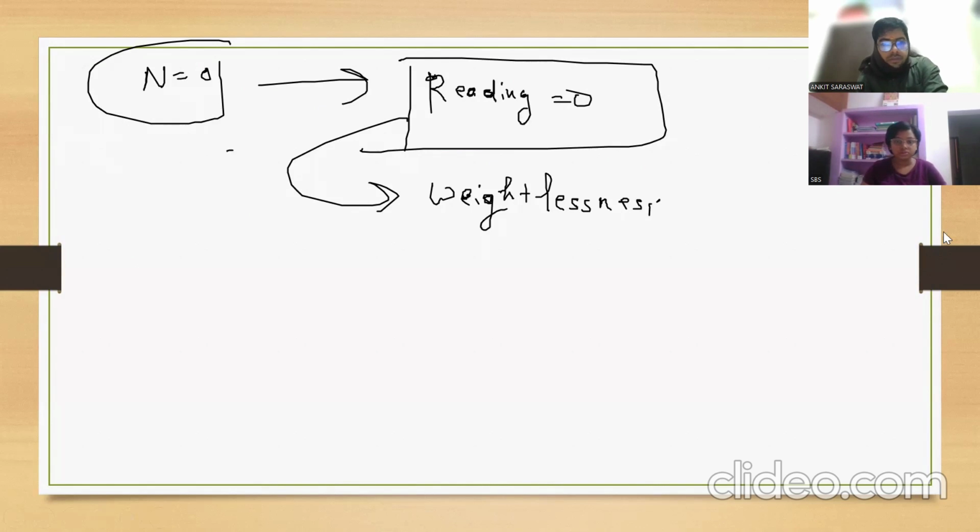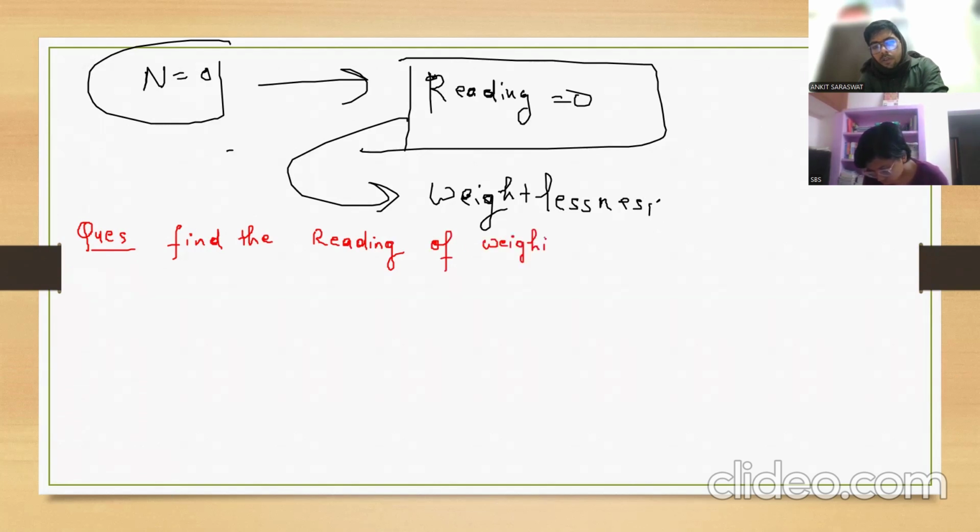So write down one question. Find the reading of the weighing machine. In place of a weighing machine, here it is a spring balance.